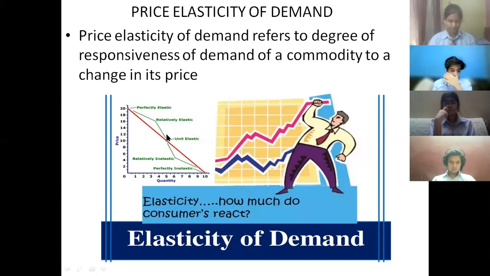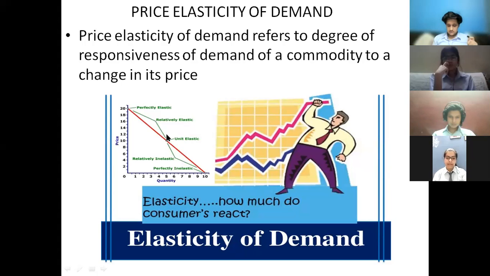But when we talk about the elasticity of demand, it tells us about the proportional or degree response, that how much change is taking place in demand due to change in the price of a commodity. That is price elasticity of demand.